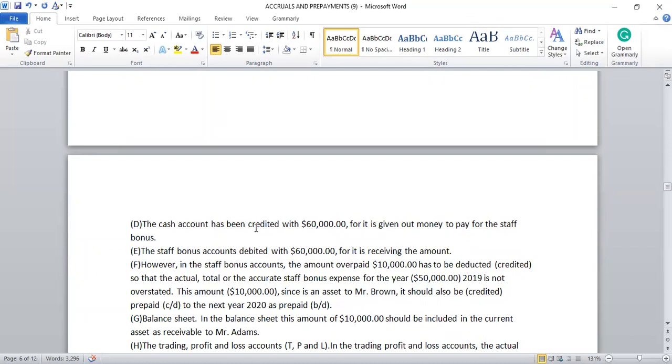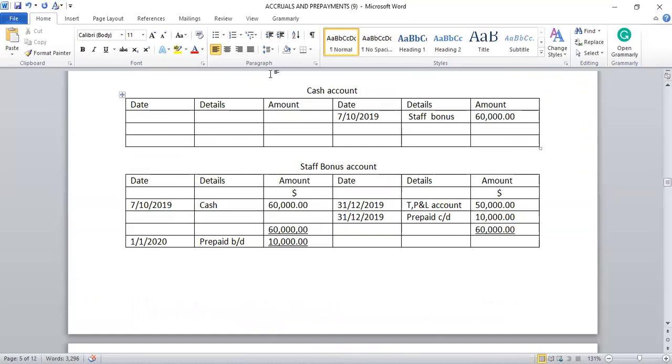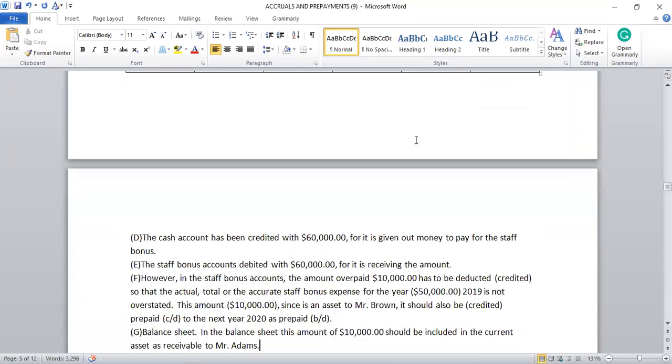The cash account has been credited with $60,000, for it is giving out money to pay for the staff bonus. As I said, the account giving out cash should be credited.